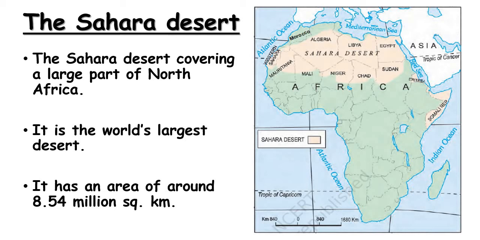The Sahara Desert covers a large part of North Africa. Here is the North African continent, and the shaded regions in Northern Africa are the Sahara Desert. It is the world's largest desert. It has an area of around 8.54 million square kilometers.